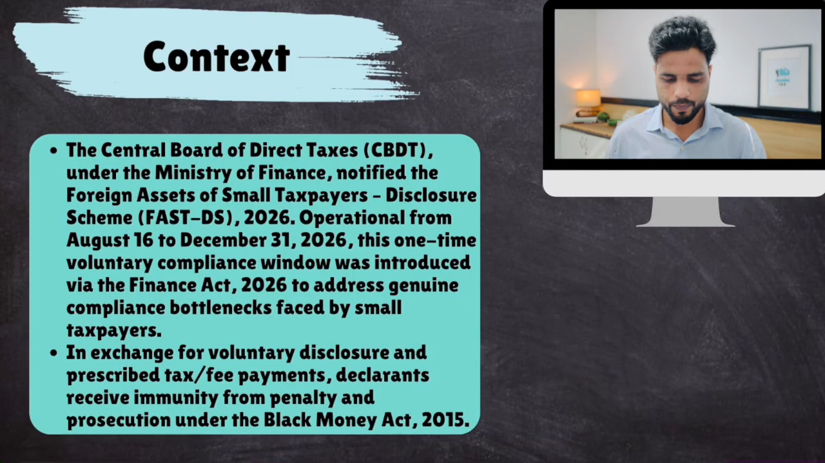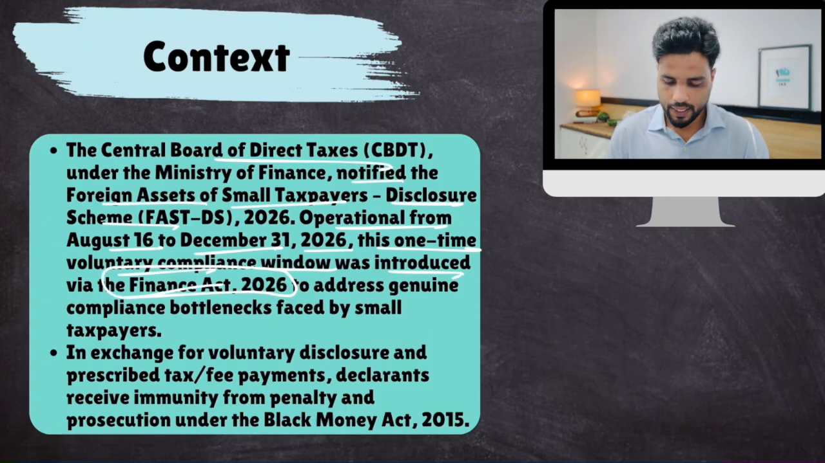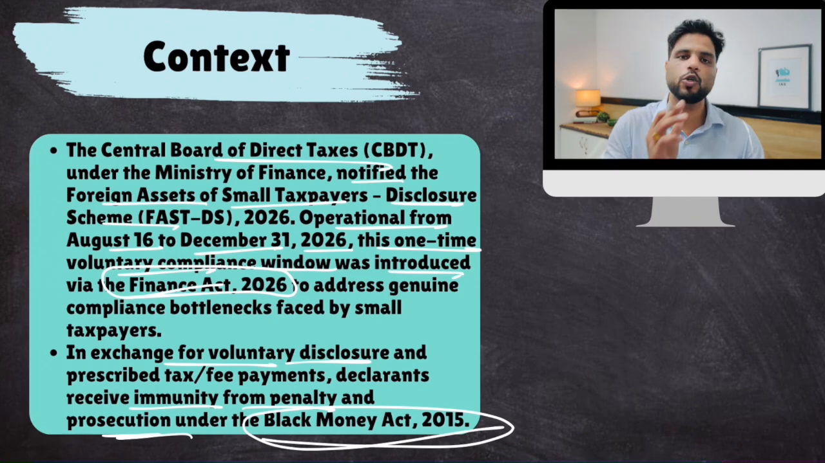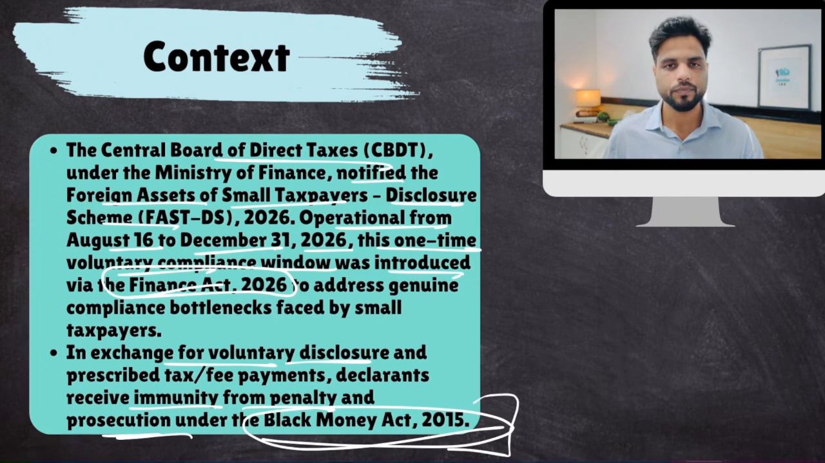So what was in the news? Central Board of Direct Taxes notified foreign assets of small taxpayers disclosure scheme. Operational from 16th August to December 31st. This one-time voluntary compliance window was introduced via Finance Act, this budget. In exchange for voluntary disclosure and prescribed tax fee payment, declarants, this is important, receive immunity from penalty and prosecution under Black Money Act. So you won't be prosecuted under this law. You will be protected, right?